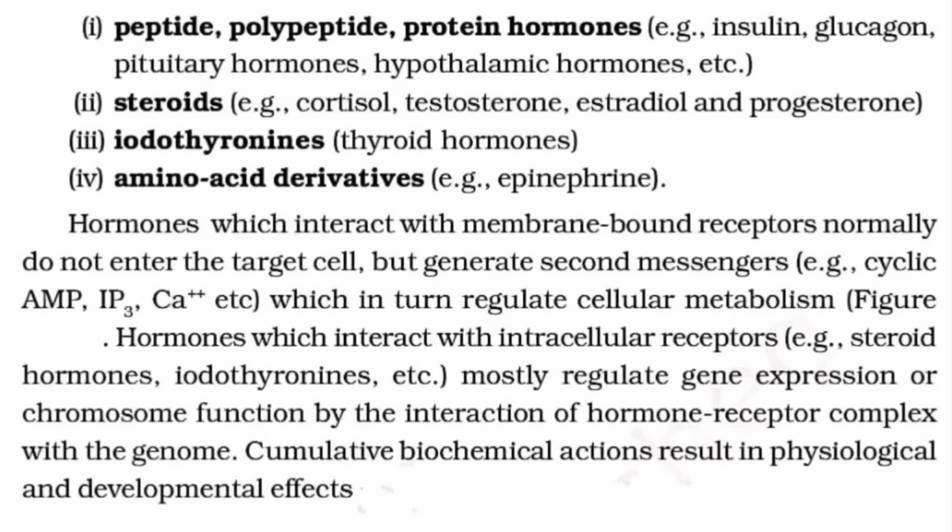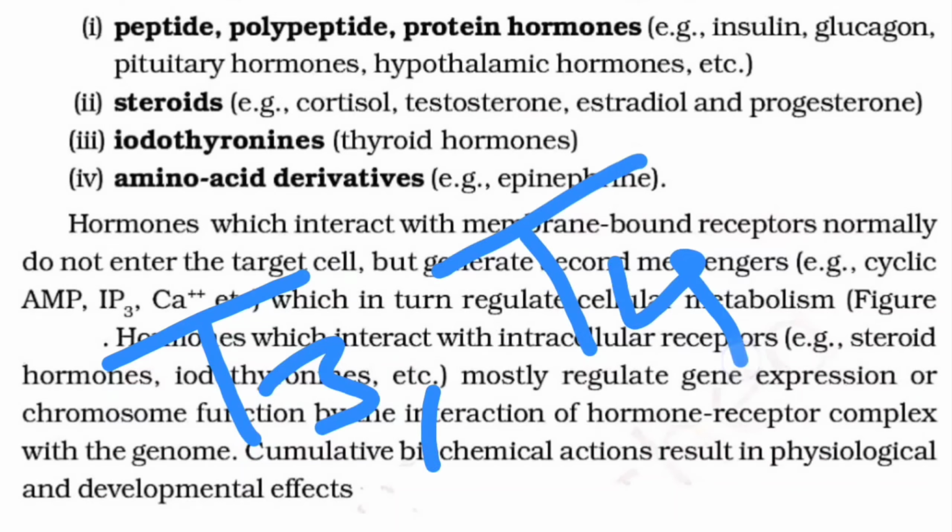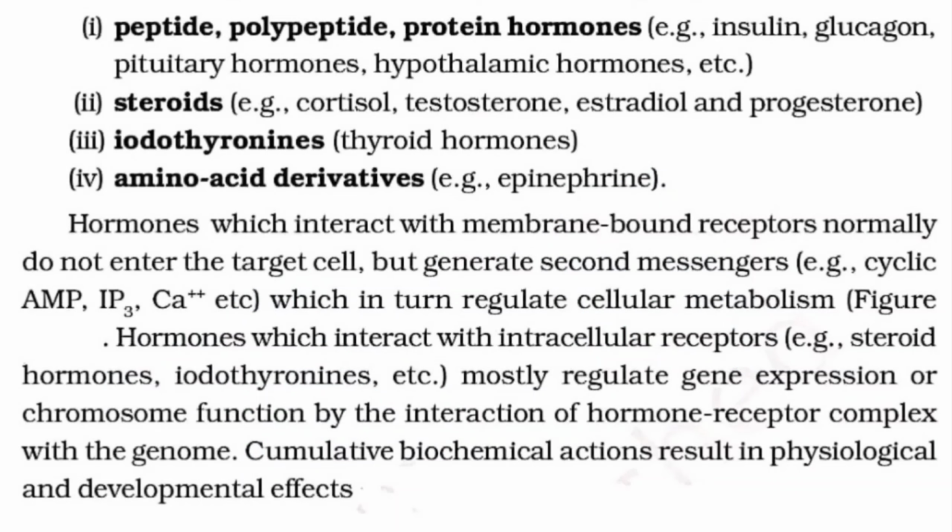The third one is called iodothyronines. That is the thyroid hormones, triiodothyronine and tetraiodothyronine, which is also called thyroxine. The last but not the least is amino acid derivatives, which means they are not exactly proteins, but they have been derived from precursor amino acids. Example is catecholamines, for example epinephrine.